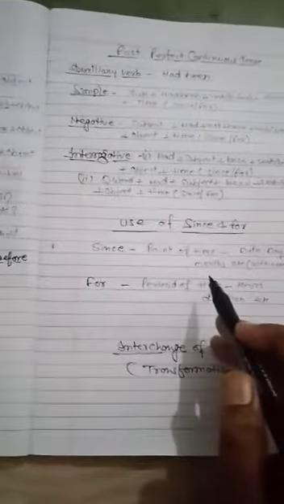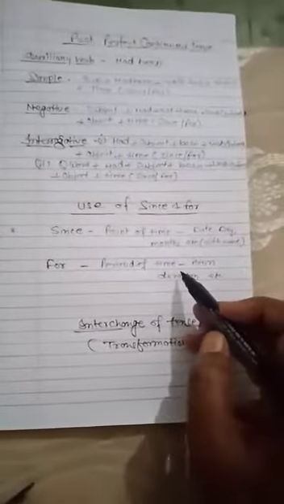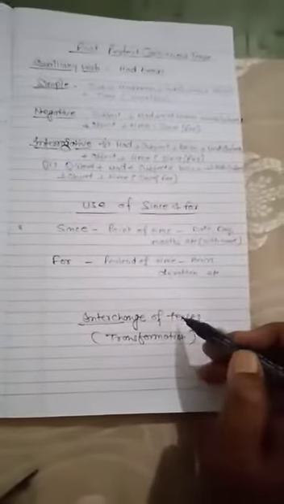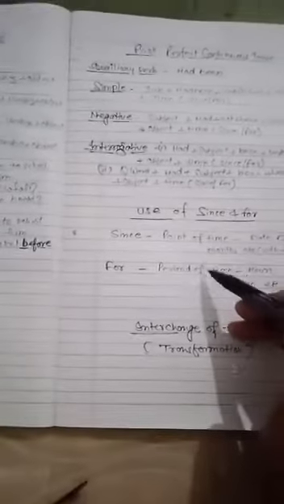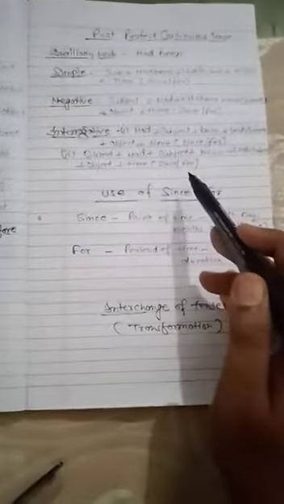My dear students, my dear friends, please revise it and do your exercises, and if you have any problem you can give me a message. In the next video I will explain about interchange of tenses: how you will interchange the tense from present indefinite to past continuous, past perfect, like this. But first of all I want to explain about these things, present tense and past tense. After that I will explain future tense.